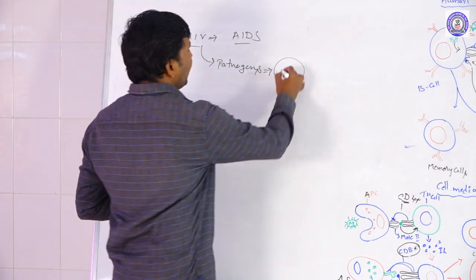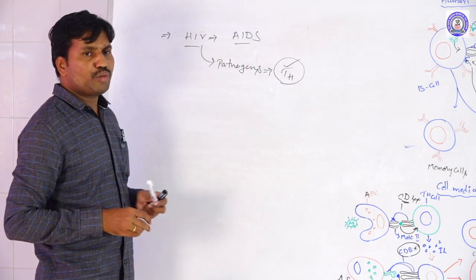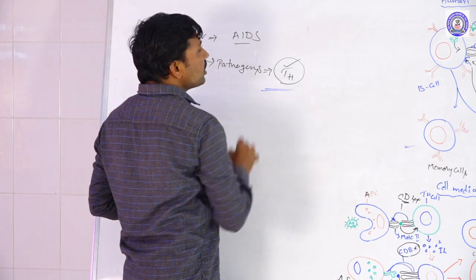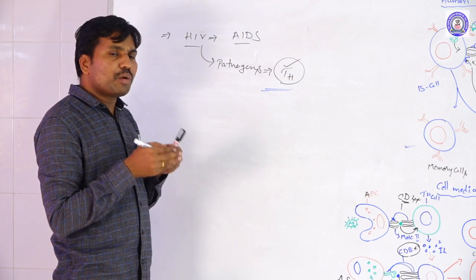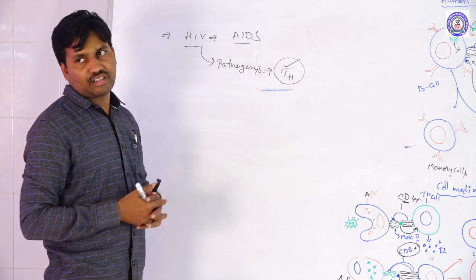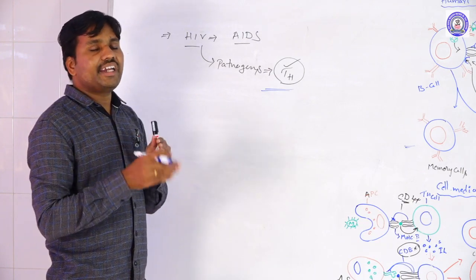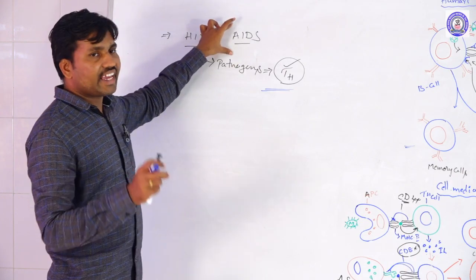So when they are destroyed by HIV, the human immunodeficiency virus, it leads to loss of immunity. The total immunity power in the human body decreases automatically. Different types of pathogens attack and lead to different diseases forming. That condition is called AIDS.